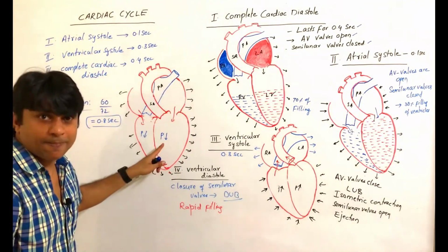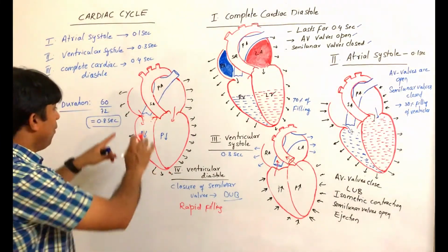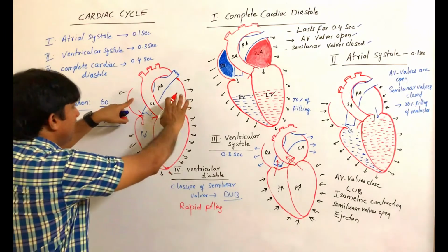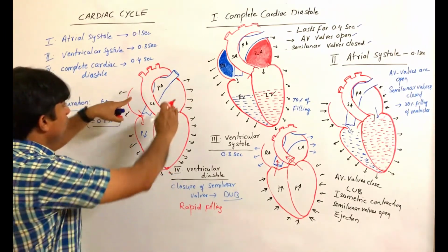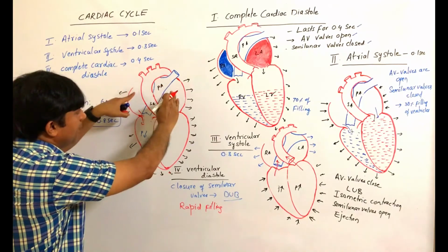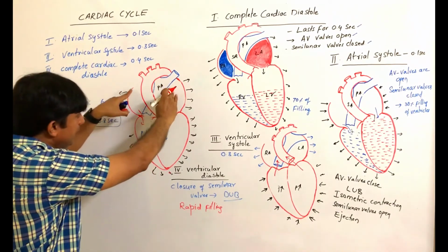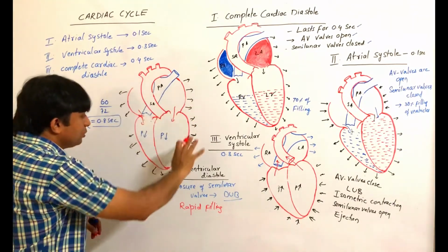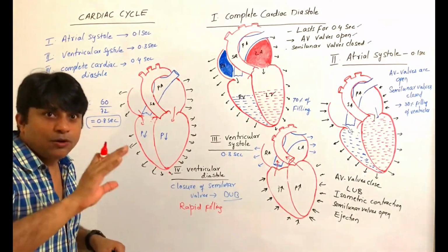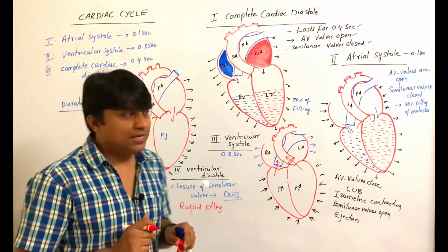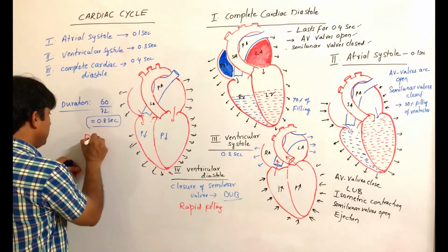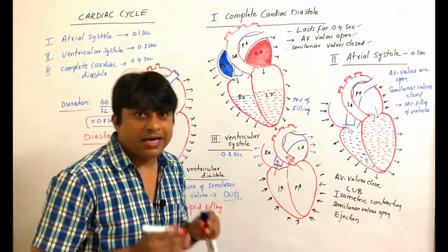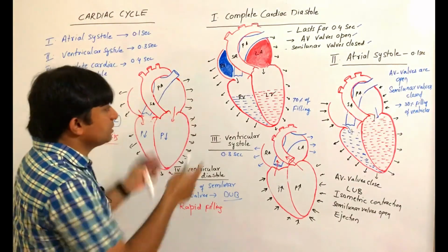Ventricular filling starts. Right now, at this stage, all the chambers of the heart are relaxed. Atria are relaxed and ventricles are relaxed. In the same way the atria receive the blood, the atria send the blood to the ventricles. So all four chambers of the heart are relaxed and almost all pressures are the same. This condition is called diastasis. Fine. So this is the cardiac cycle.